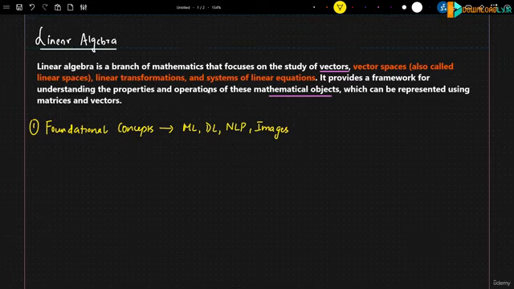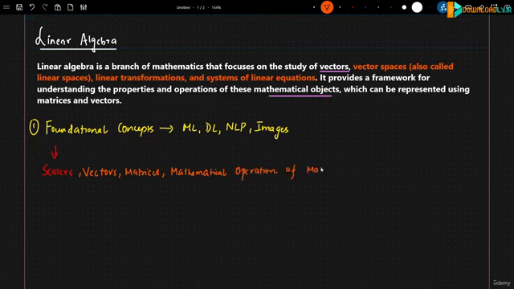In linear algebra, some of the core concepts that we will be seeing are: what are scalars, okay, then we will be getting to know about concepts like vectors. Then we will be discussing matrices, along with mathematical operations on matrices.